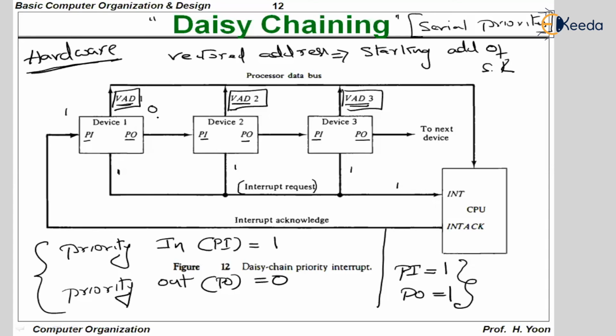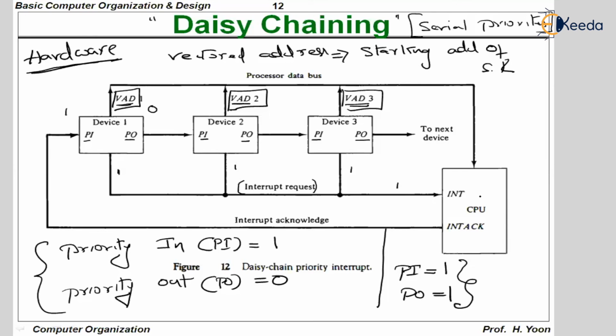If both are equal to 1 and 1, the entrance door is open and also the exit door is open. So using this rule, the CPU will be able to identify which of the devices is interrupting. Now, this device is interrupting with 1 and 0. Immediately, this address, which is the subroutine's first address, will be loaded into the CPU. Taking this address, the CPU goes to the main memory and will be able to execute the service routine.